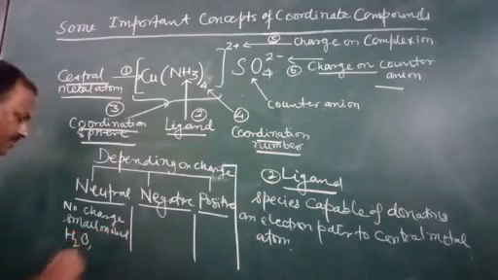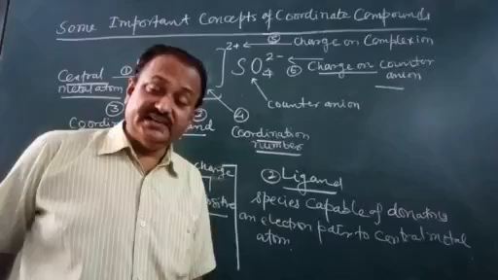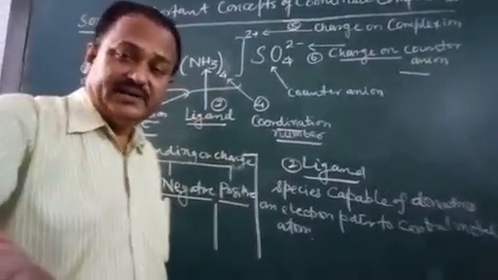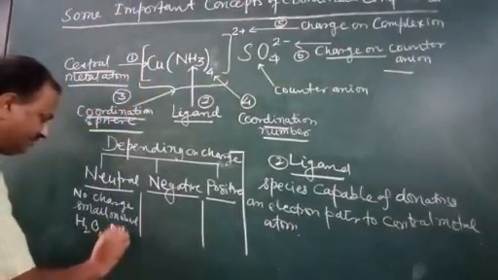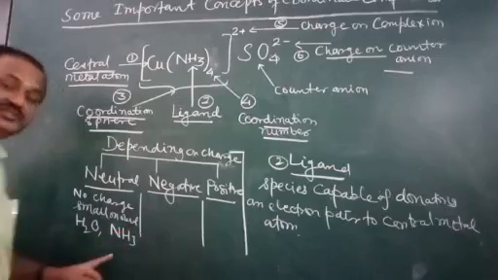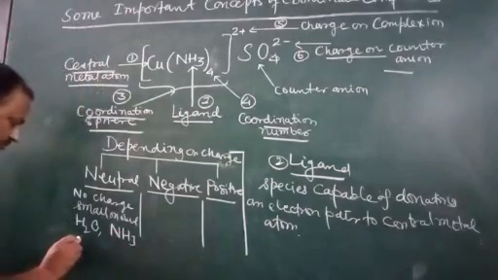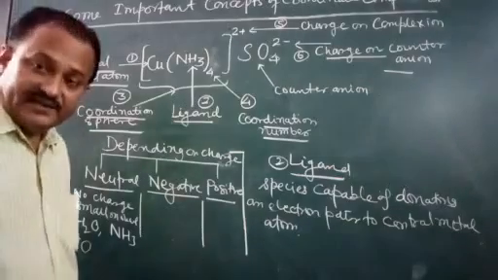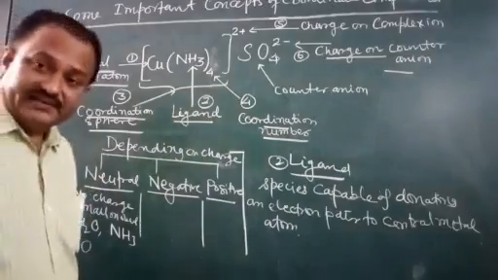H2O is called aqua, not water, in the IUPAC name. Then NH3 is called amine. Then CO is not carbon monoxide, it is called carbonyl. So this is about the neutral ligands.